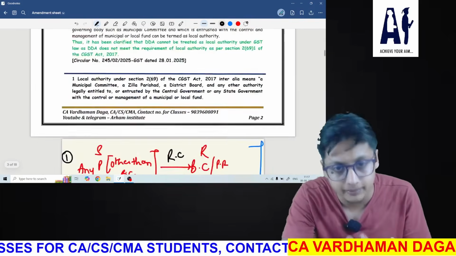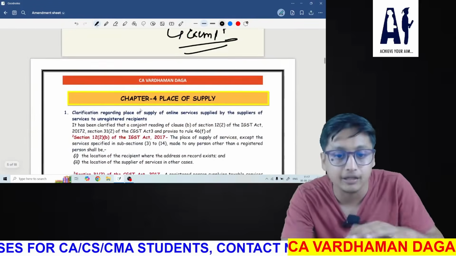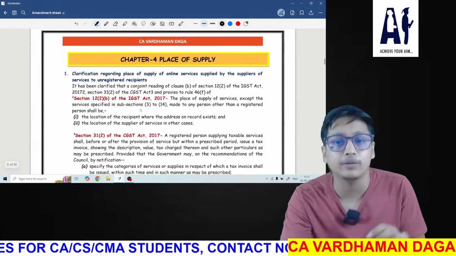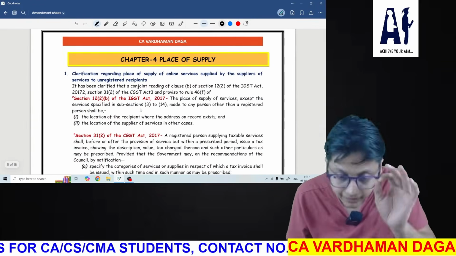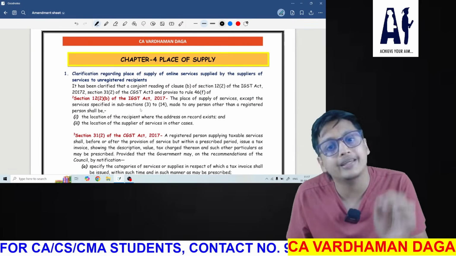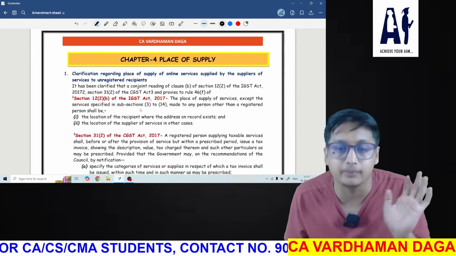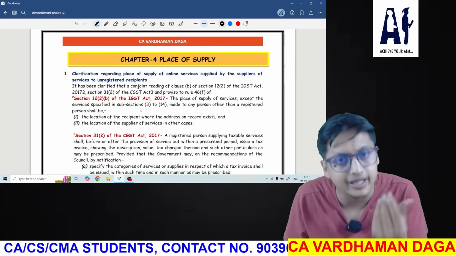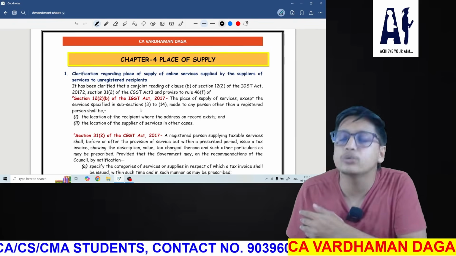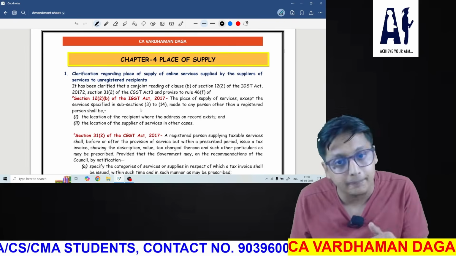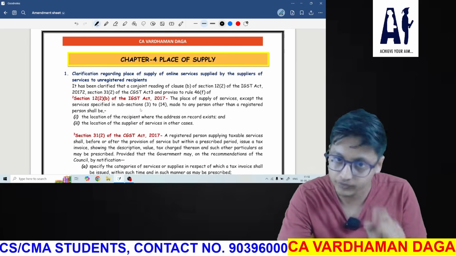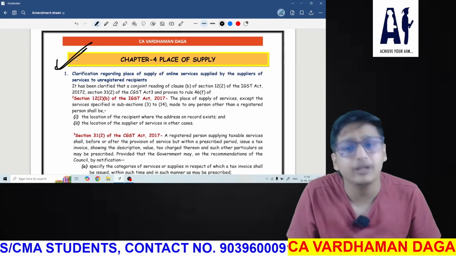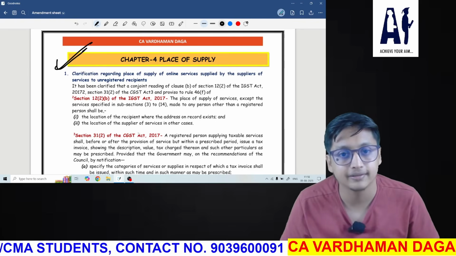And there are many other amendments in this chapter, and in other chapters also. We will cover each and every amendment. But you need to be with me so I can easily make you understand all the amendments. Okay? I hope you are understanding. If you are not able to understand any amendment, if you have any doubts, you can directly contact me on my number that is there on the sheet. Okay? Now let's move towards the next amendment.